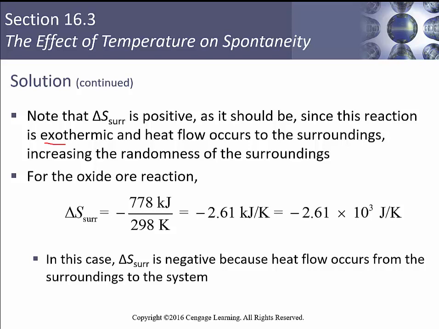For the oxide ore reaction, our entropy of the surroundings is going to be minus 778, because this guy was a positive, divided by 298. So we get minus 261 kilojoules per Kelvin, and we get minus 261.61 times 10 to the third joules per Kelvin. So in this case, the entropy of the surrounding is negative because the heat flow occurs from the surroundings to the system.